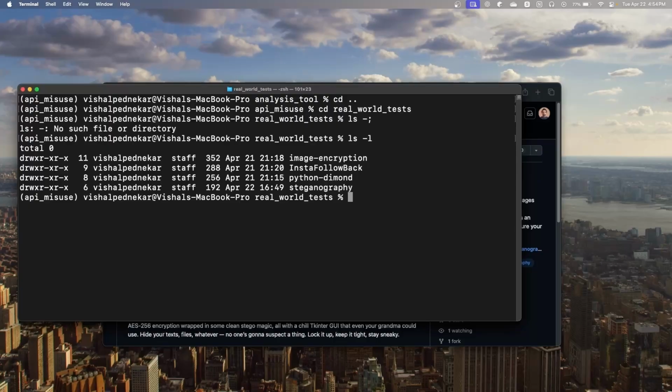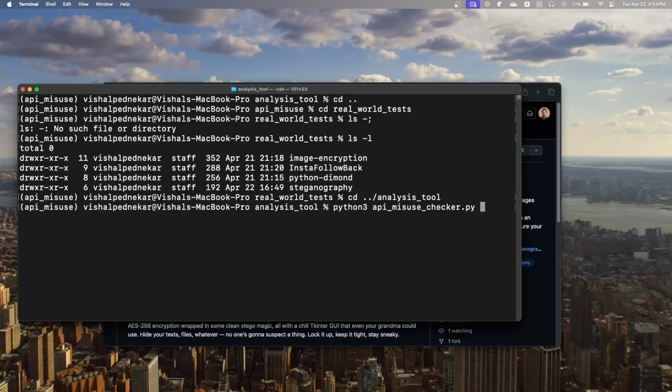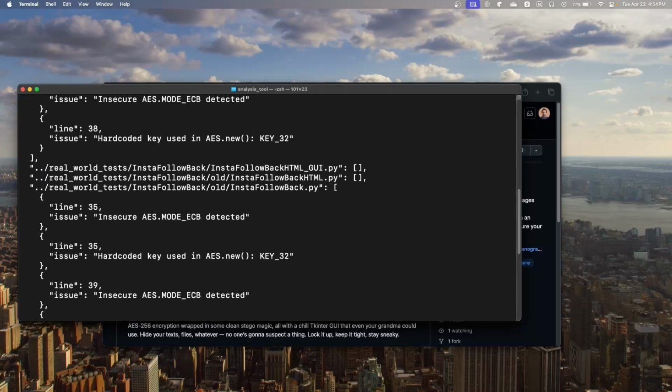So for this, I'm going to go back to my analysis tool and run python3 api_misuse_checker.py, and then I'm just going to provide a directory path to real world tests. That's it. Hit enter, and there we go.